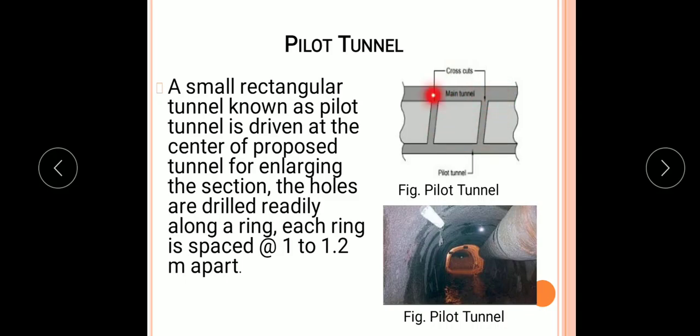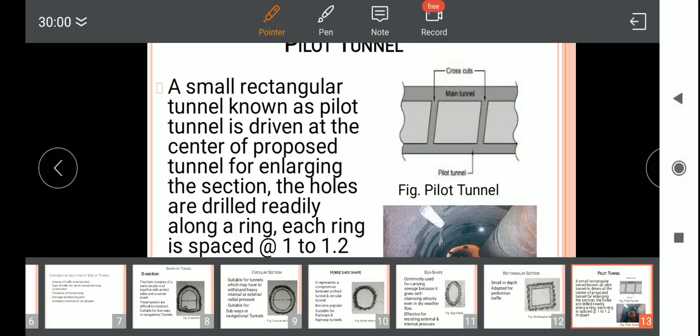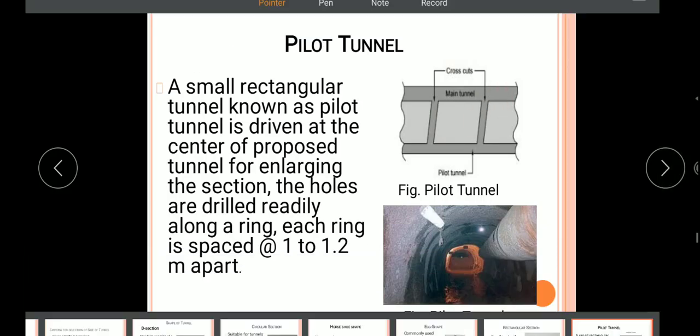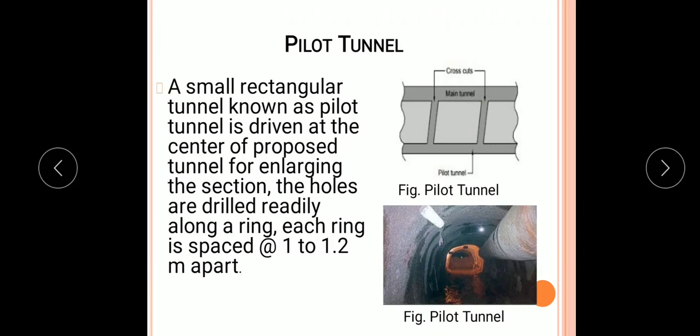Here we can drill holes into both faces, and blasting can be carried out so that this whole mass is removed after blasting, and the main tunnel can be enlarged after removal of this mass. So this is the purpose of the pilot tunnel. This picture shows a pilot tunnel and the main tunnel.